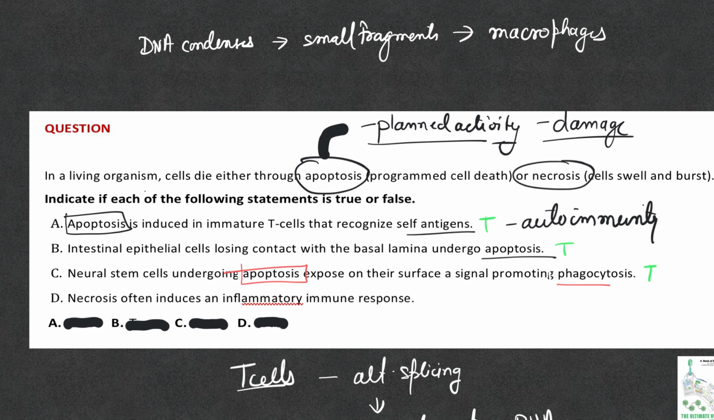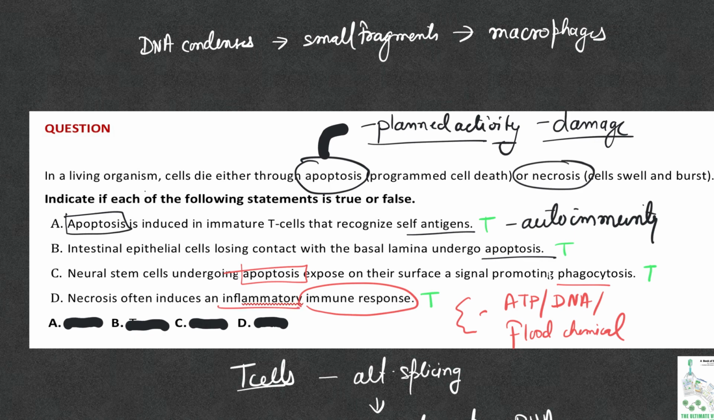Necrosis often induces an inflammatory immune response. Of course, it does. Why does that happen? You can imagine, when a cell bursts, it is going to release everything that's inside. It is going to release ATP, DNA, and several other factors. This flood of chemicals often activates the immune responses and causes inflammation and swelling. So that's also true.